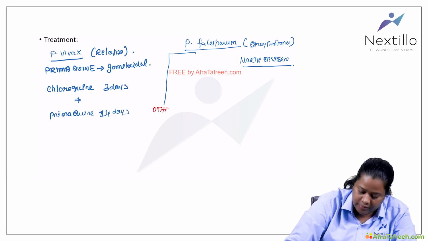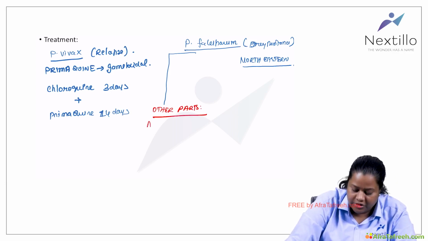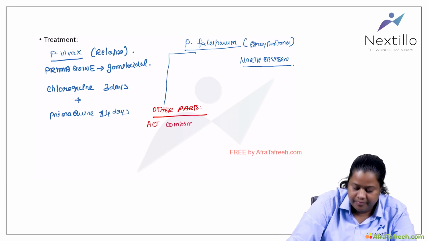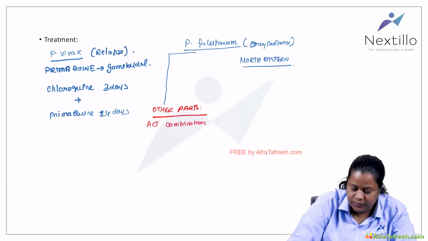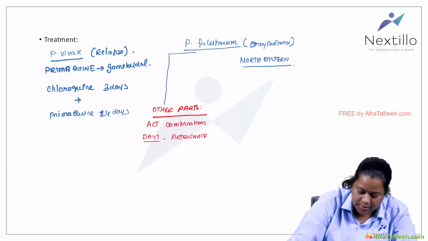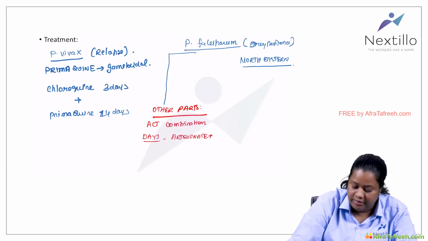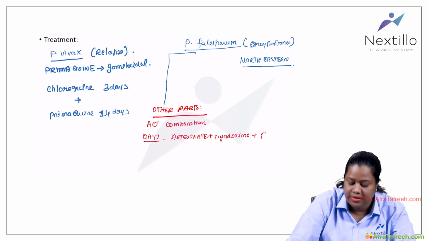When I talk about the other parts of India, the treatment of malaria will be the ACT combination. Okay, so what is this ACT combination? On day 1, you will give artesunate plus sulfadoxine plus pyrimethamine.